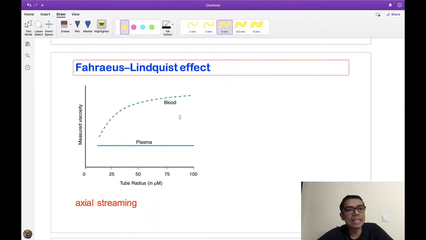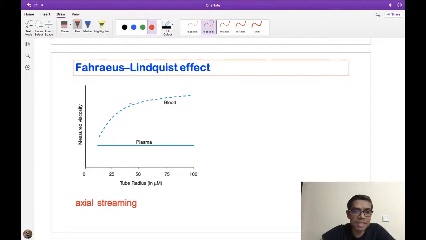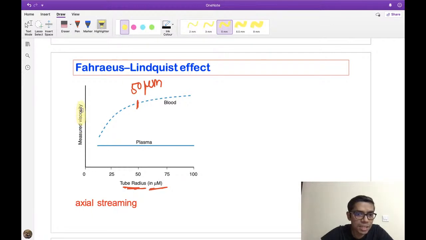This is important for incoming GMR entrance examination, which is known as the Fahraeus-Lindqvist effect. So please remember, if the diameter of the blood vessel decreases, if the radius of the tube is less than 50 micrometers, what will happen? Look here, the y-axis is the viscosity. So the viscosity is decreasing with decreasing radius of the blood vessel.